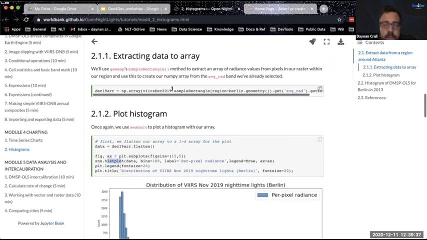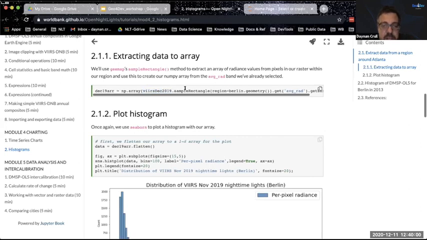One method you can use to extract the data is something called sample rectangle. The method I used before was EE to NumPy. These are basically equivalent. If it helps you to know, EE to NumPy does the extra step of converting this to an array directly, but this is another way to do it.